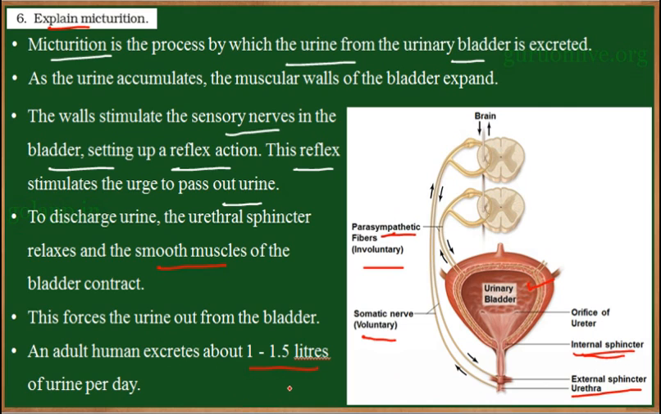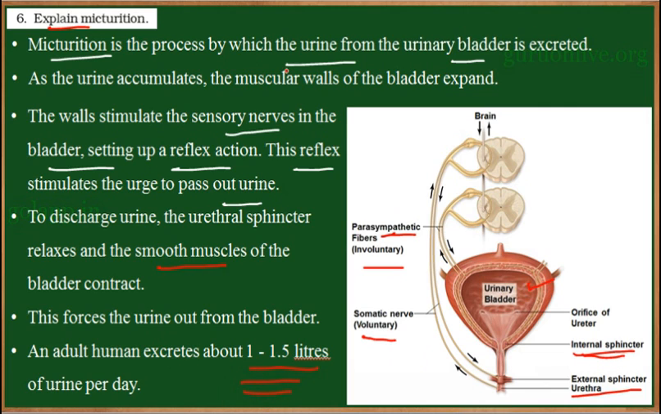That is, the kidney produces around 180 liters of glomerular filtrate. So, among that, 178 will be reabsorbed and around 2 liters of urine will be produced per day.